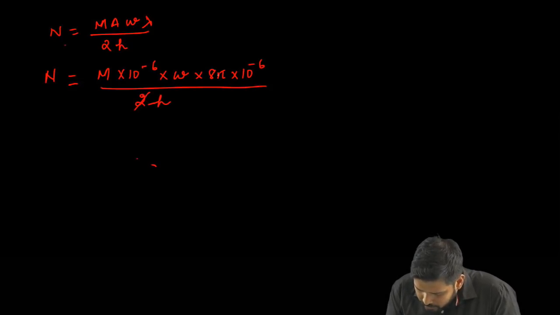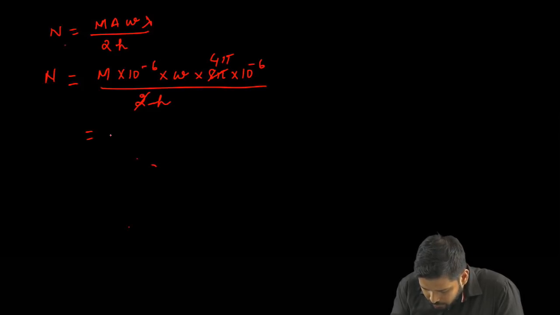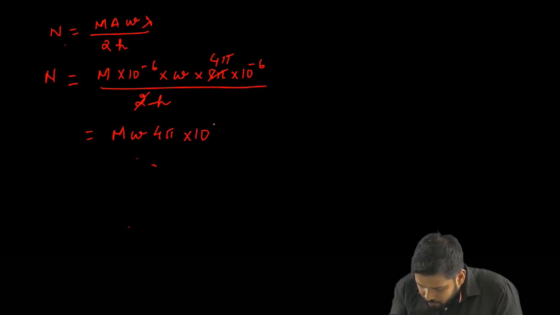Now this 2 and 8 pi cancel, so I get 4 pi over here, right? So I have the expression m omega 4 pi into 10 to the power of minus 12 divided by h.